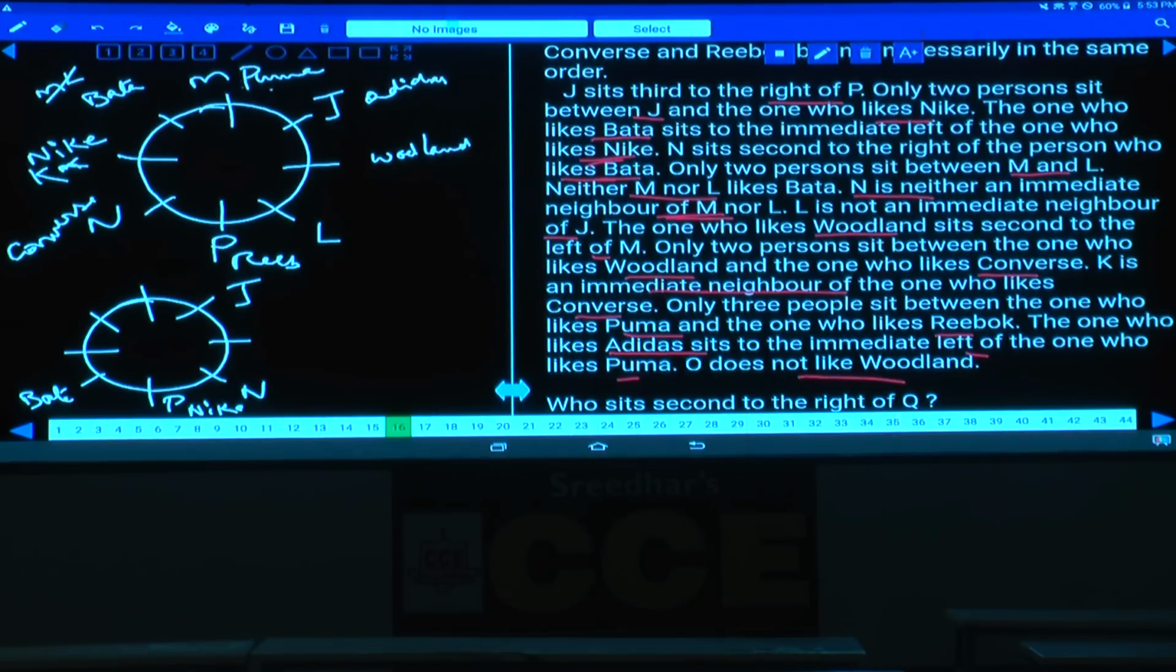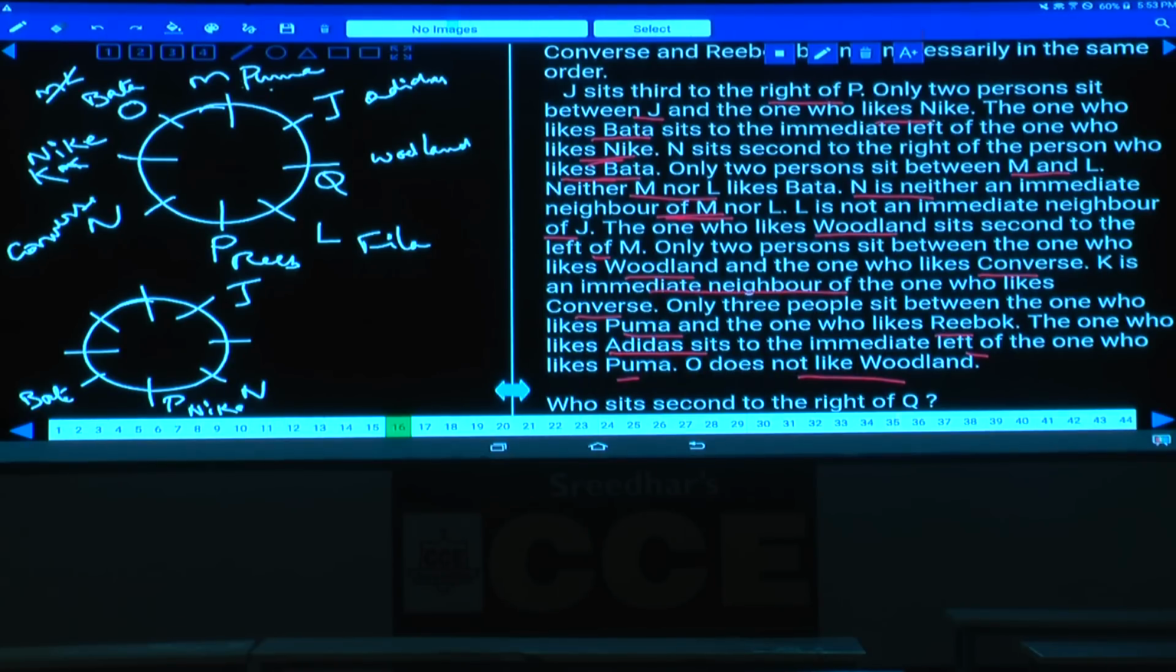O does not like Woodland. As O does not like Woodland, then this O must like Butter. If O likes Butter, then what is left over here? Q is left over. Done with this? Now this is Reebok, Converse, Nike, Bata, Puma, Adidas, Woodland. And what else is left over here? Fila is left over, and this L must like Fila.